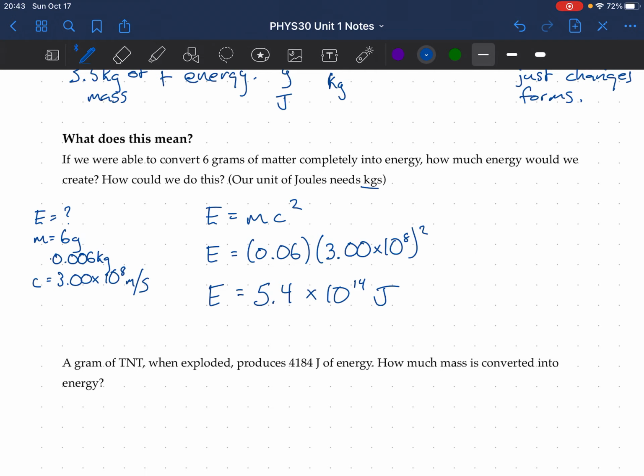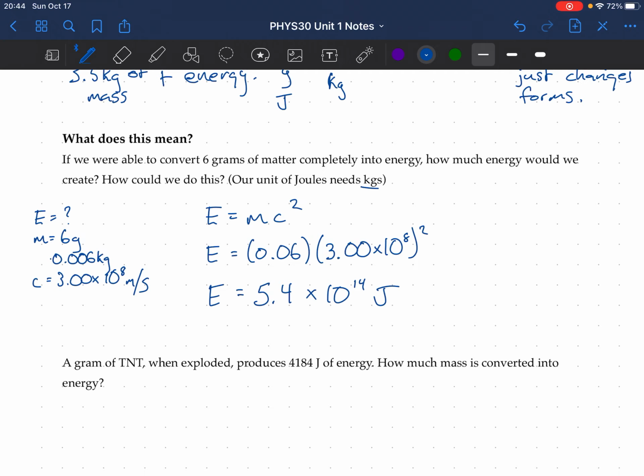Energy density from Wikipedia. There's a chart of energy density. Okay, so let's take a look at gasoline. Where is gasoline? Gasohol, jet fuel. Oh yeah, we'll just go with gasoline.